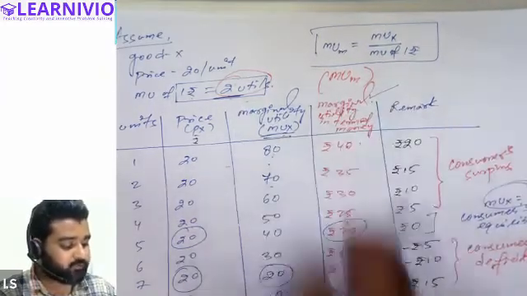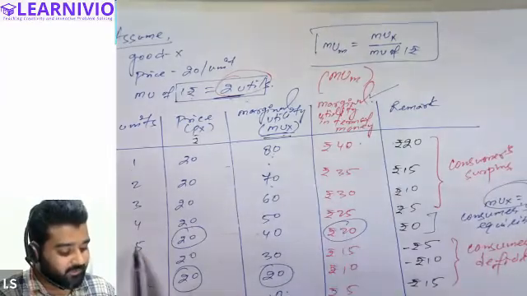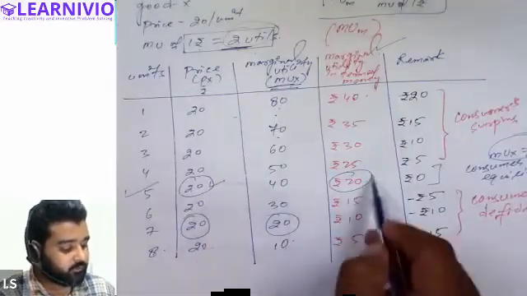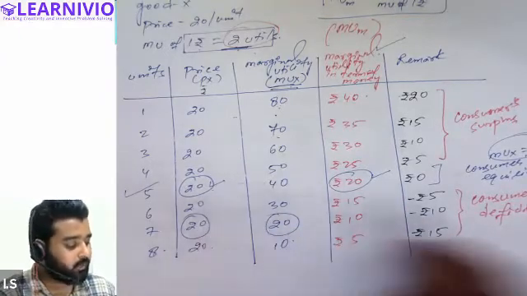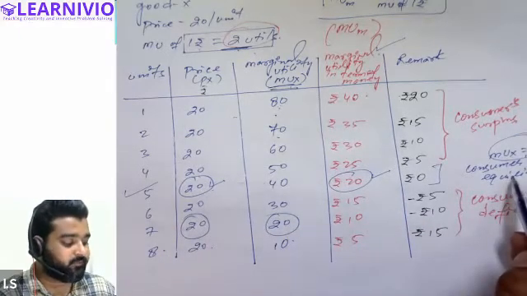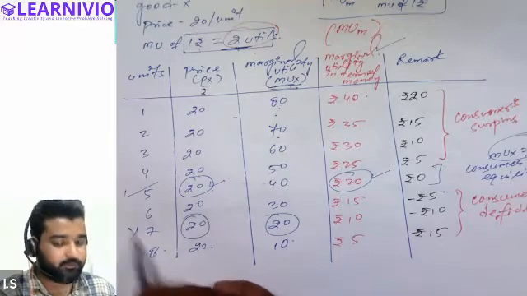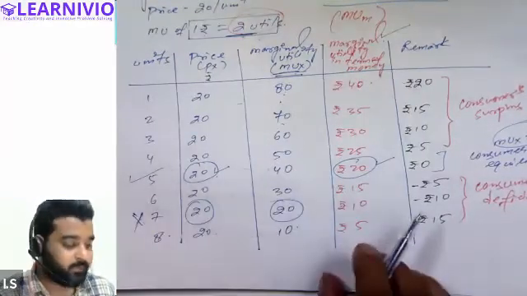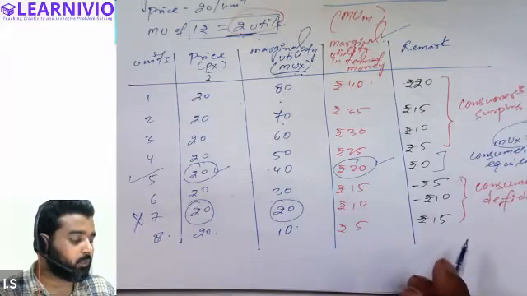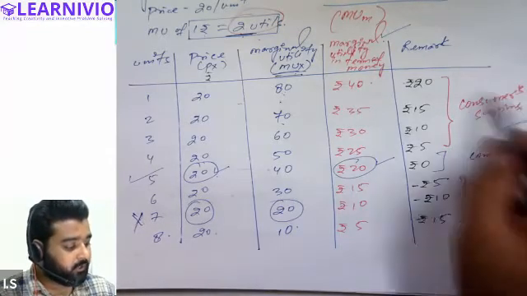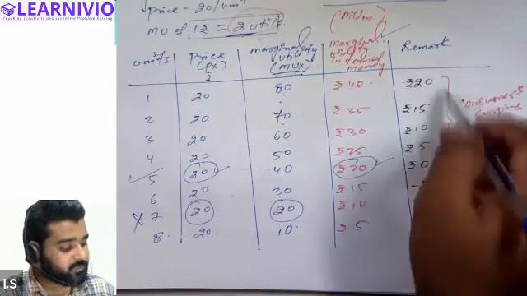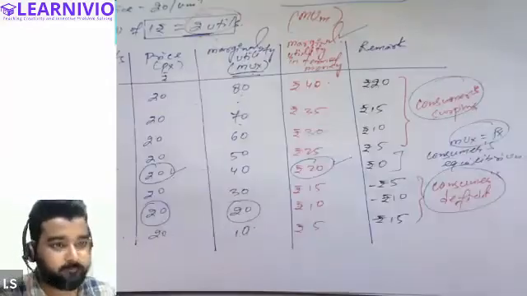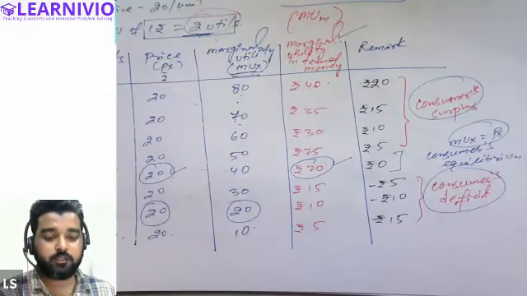So we calculated this value, and we can clearly see that at the 5th unit, marginal utility and price both are equal. Hence, the consumer is in equilibrium at the 5th unit instead of the 7th unit. He will not be at equilibrium at the 7th unit. Rather, he will be at equilibrium on the 5th unit only. And the points above the consumer's equilibrium indicate consumer surplus, and points below indicate consumer's deficit. All right, everyone? Yes, sir.